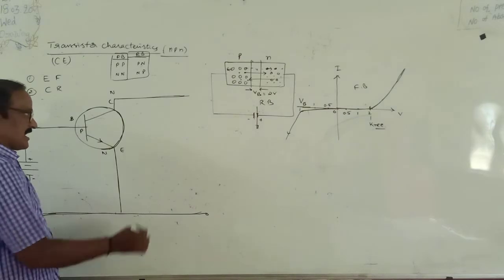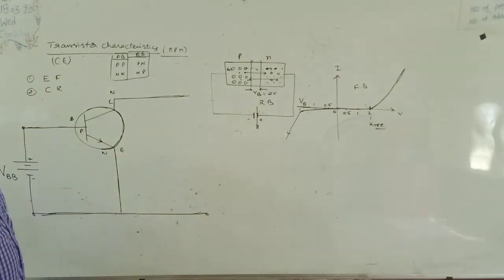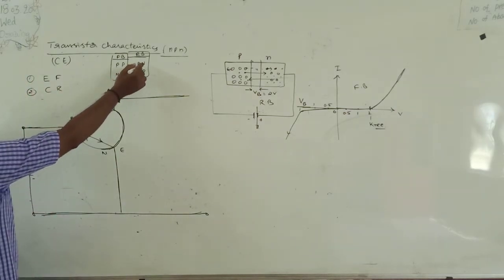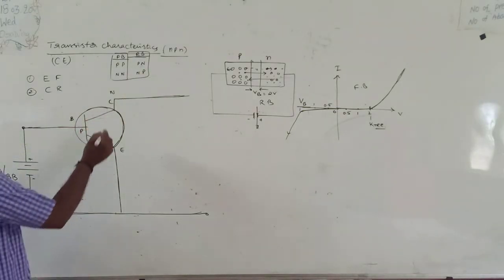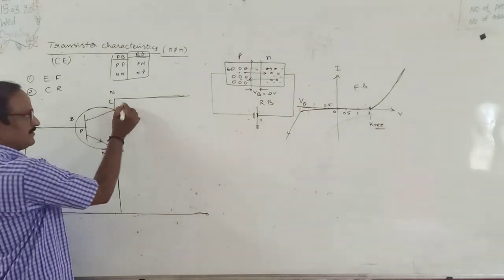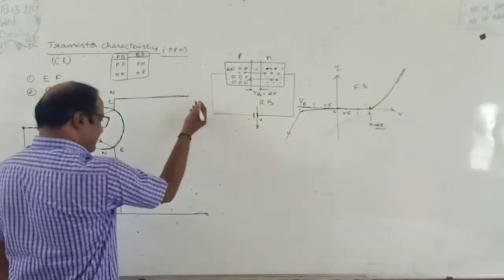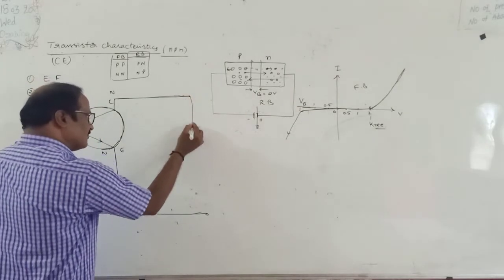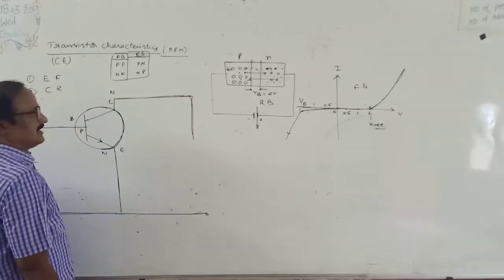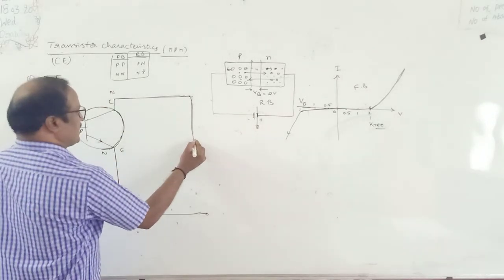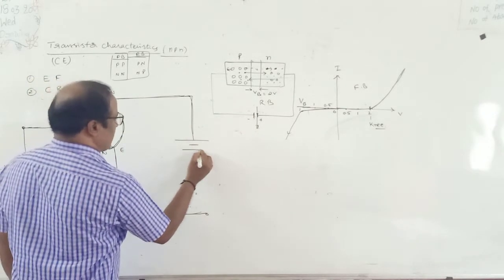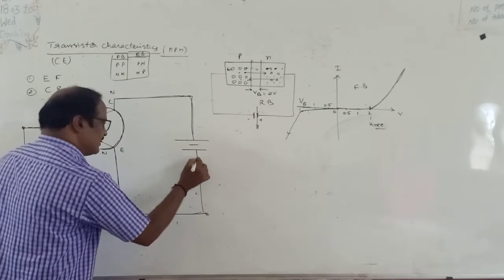Similarly, collector diode must be in reverse bias. In reverse bias, P type is connected to negative polarity of the battery or N type is connected to positive polarity of the battery. The collector is N type, so N type is connected to another battery, to the positive polarity of the battery, and the remaining one is connected to negative polarity of the battery.